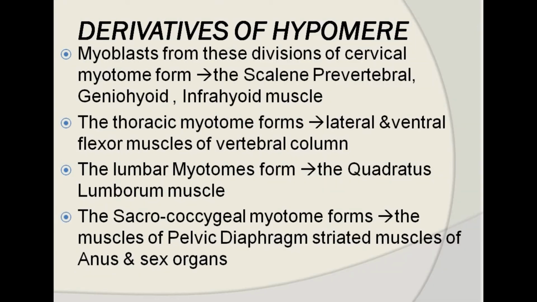So the derivative muscles of the hypomeres are the myoblasts. From these hypomeres come the muscles of the cervical region, forming the paravertebral muscles, the splenius in the cervical segment, the infrahyoid muscles and the geniohyoid muscles. In the thoracic region, they form the lateral and ventral flexor muscles of the vertebral column, and they form the quadratus lumborum muscles in the lumbar region, and in the sacral region, they form the pelvic diaphragm.